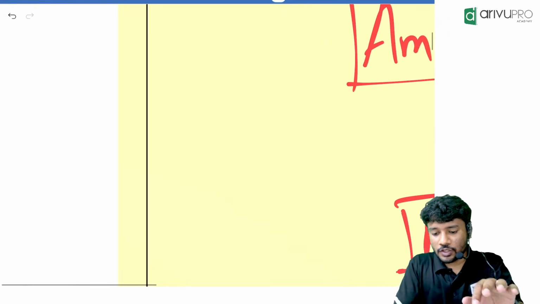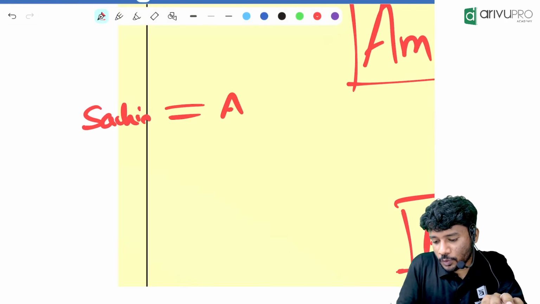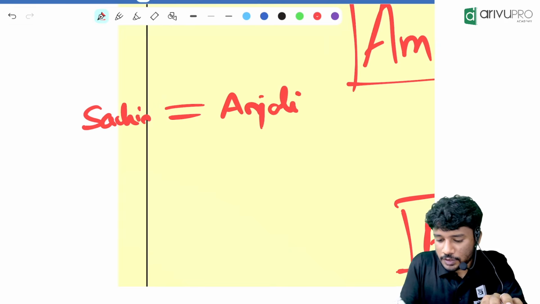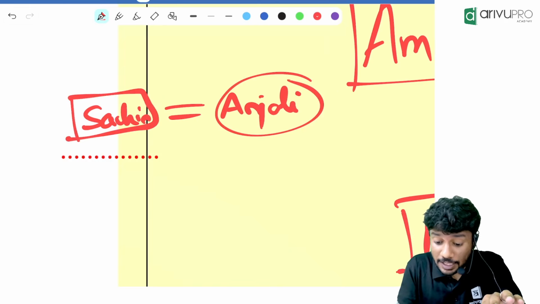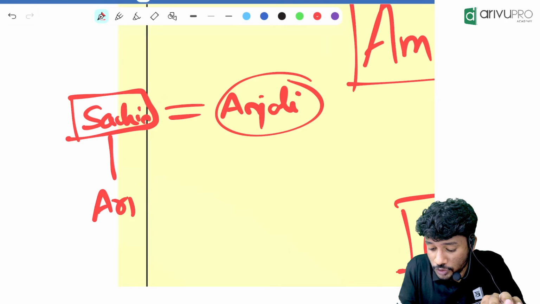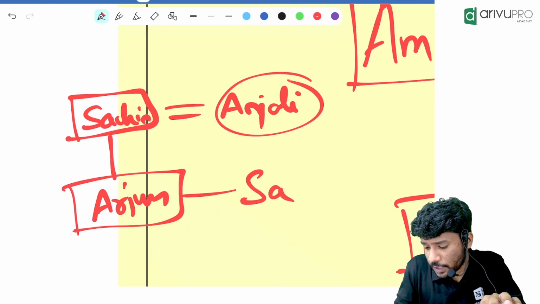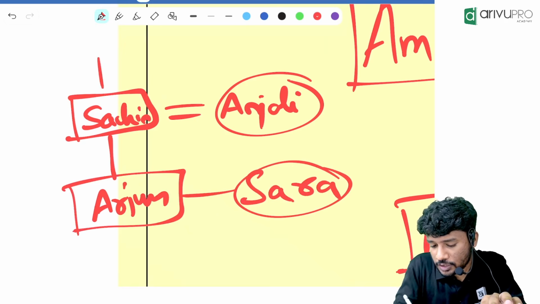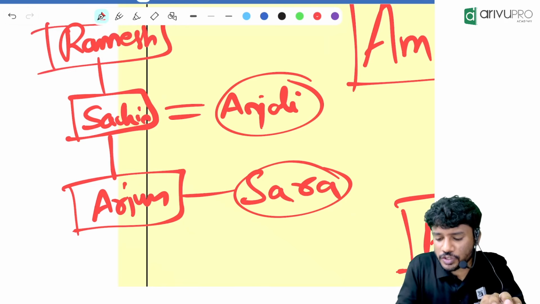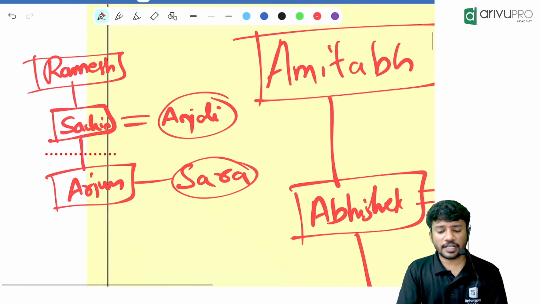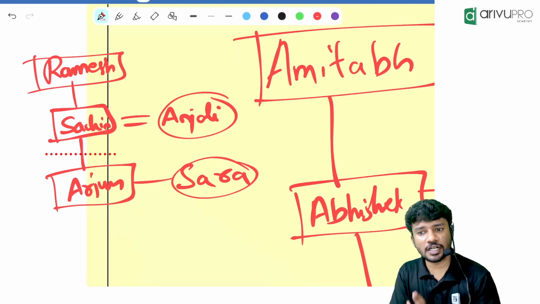Now one more thing. Sachin is married to Anjali. Sachin is male, so Anjali will be female. Now, Sachin is having a son named Arjun. Arjun is having a sister named Zara. And Sachin is having a father named Ramesh. My first question to everyone: how is Sachin related to Ramesh? Sachin is the son of Ramesh.